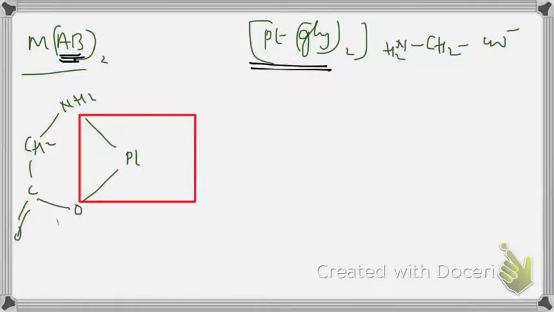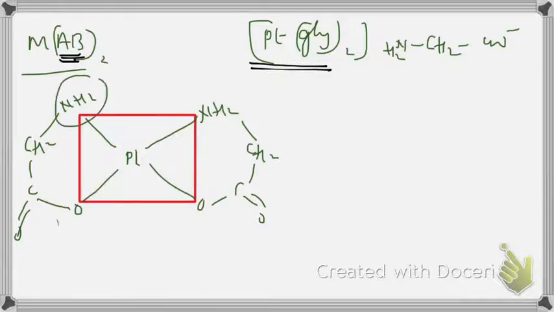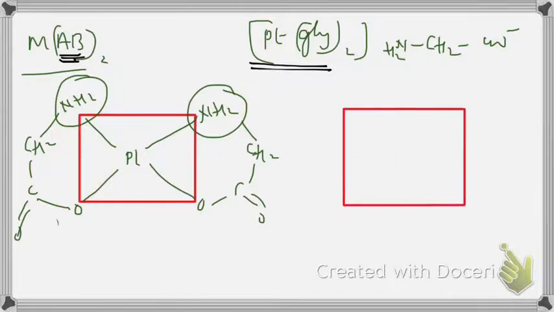This is one. Second glycinate, NH2, CH2, C double bond O. Here NH2 and NH2 are on the same side, then it is cis. In the second structure, you just put platinum at the center.